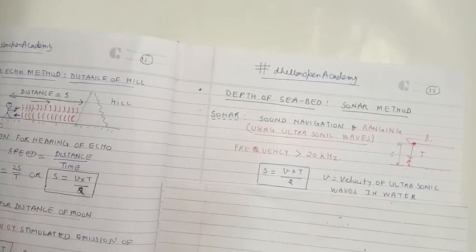Remember, ultrasound is only a sound having frequency greater than 20 kilohertz, but it travels with the same speed in air as common sound beams, that is around 350 meters per second. But when the same sound is sent inside a material medium, for example water, its speed increases and it becomes around 1400 or 1500 meters per second. So these were a few methods of measuring the larger distances.